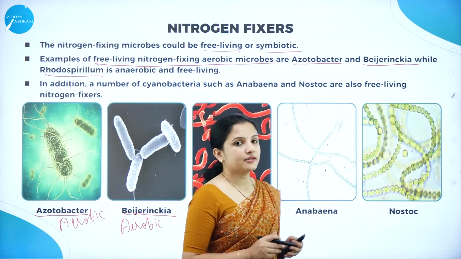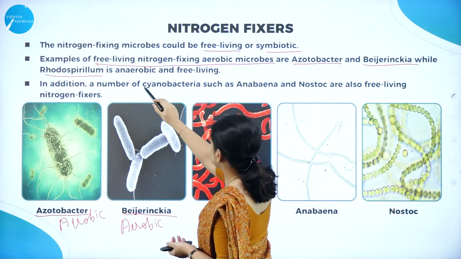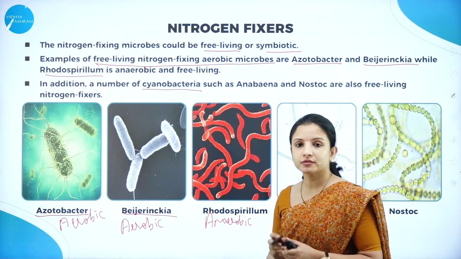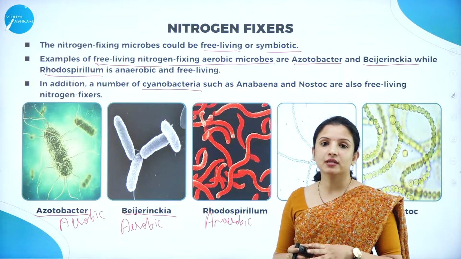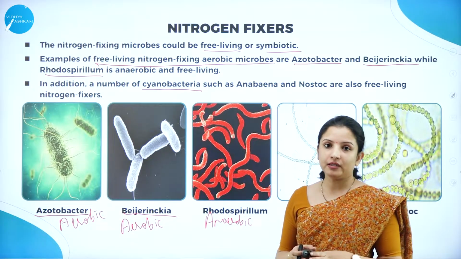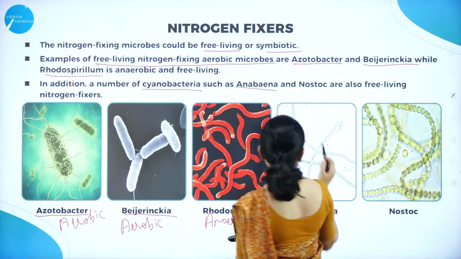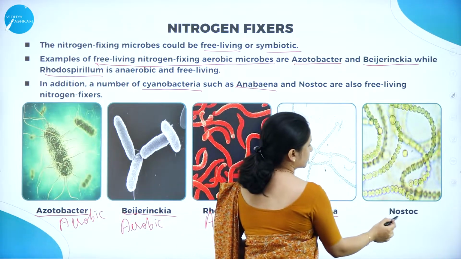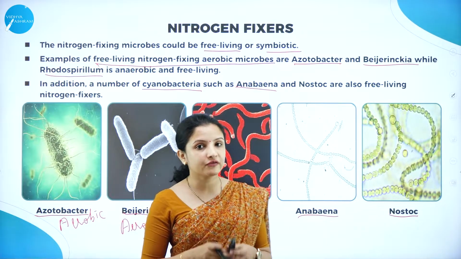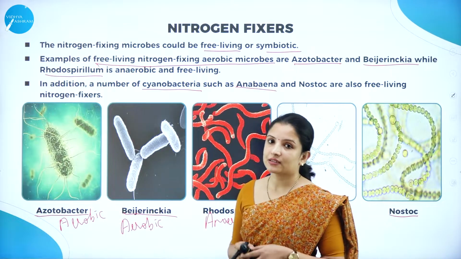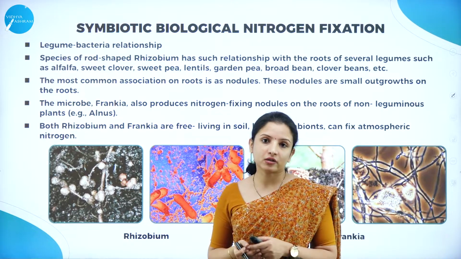And not just that, there are also certain cyanobacteria. Cyanobacteria are nothing but the blue-green algae, which also help in fixing the atmospheric nitrogen. That is why these blue-green algae are added to the crop field, because they help in fixing atmospheric nitrogen, such as Anabaena and Nostoc. These two are the blue-green algae, that is the cyanobacteria, which are free living and they help in fixing the atmospheric nitrogen. So next, let's talk about the symbiotic bacteria.